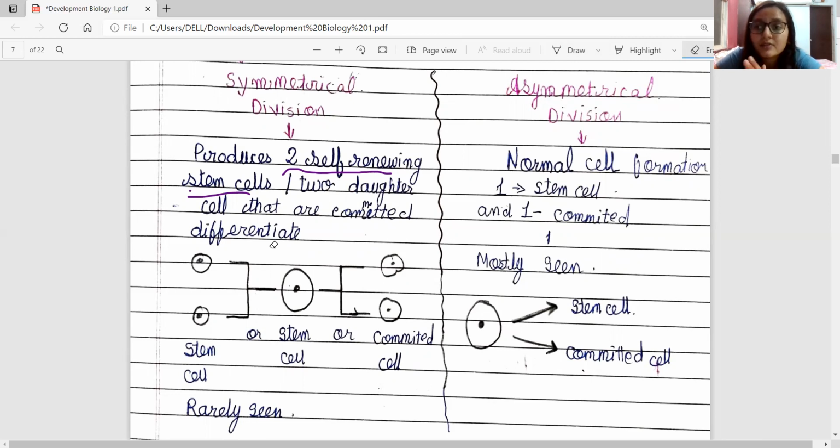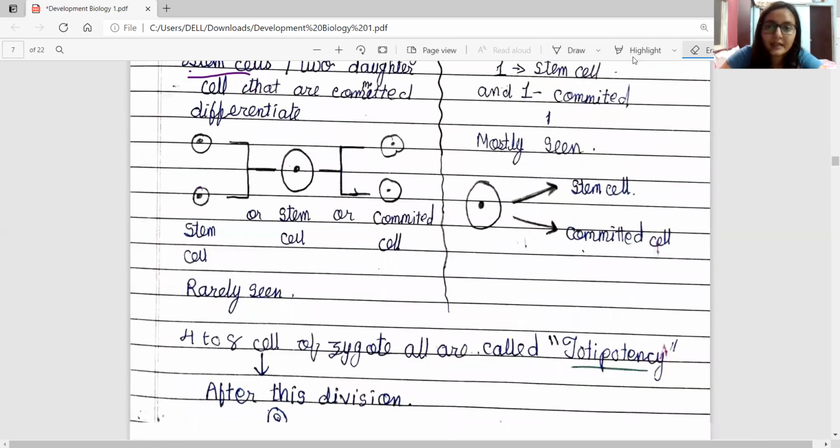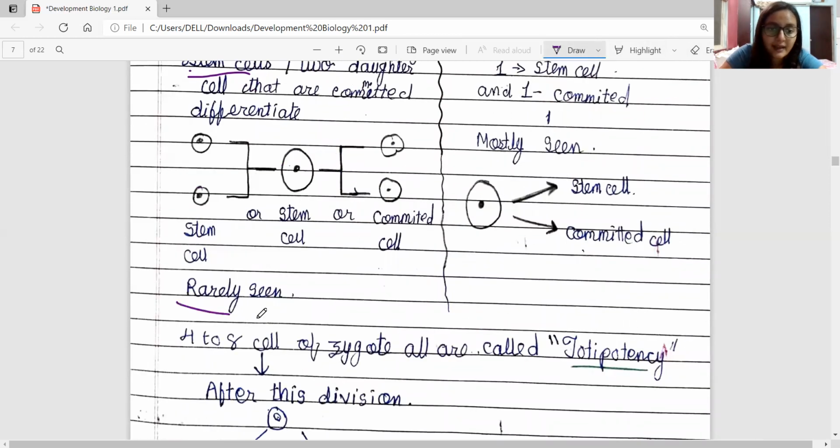When this condition occurs, it is called symmetrical division of stem cells. This type of division is rarely seen, and it occurs when the body doesn't need stem cells because there are already a large number of stem cells in the body. Then it will not form stem cells; it will form committed cells. And for example, if the body needs more stem cells instead of committed cells, then it will start producing stem cells, and this occurs very rarely.